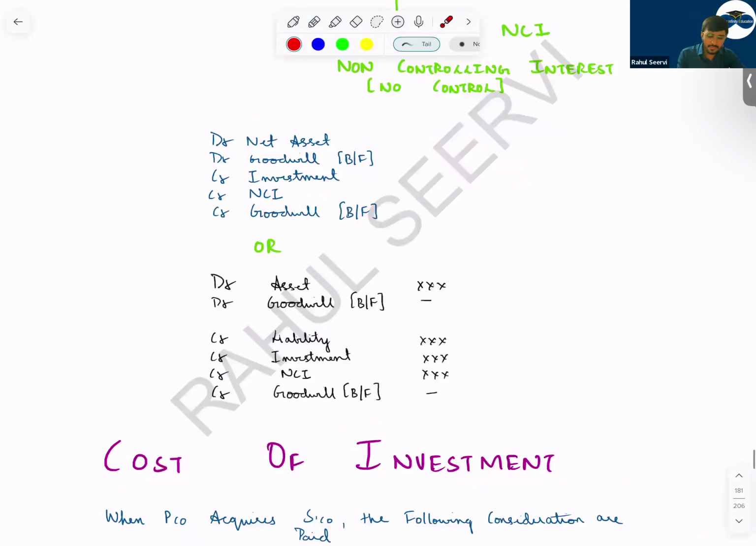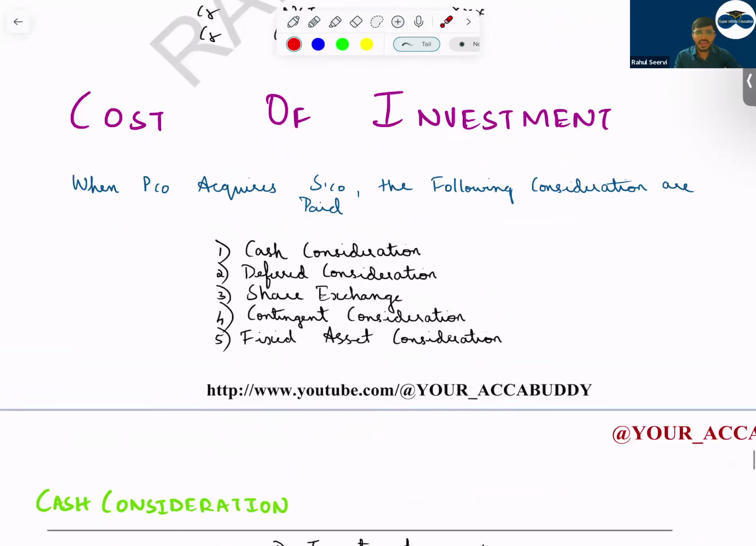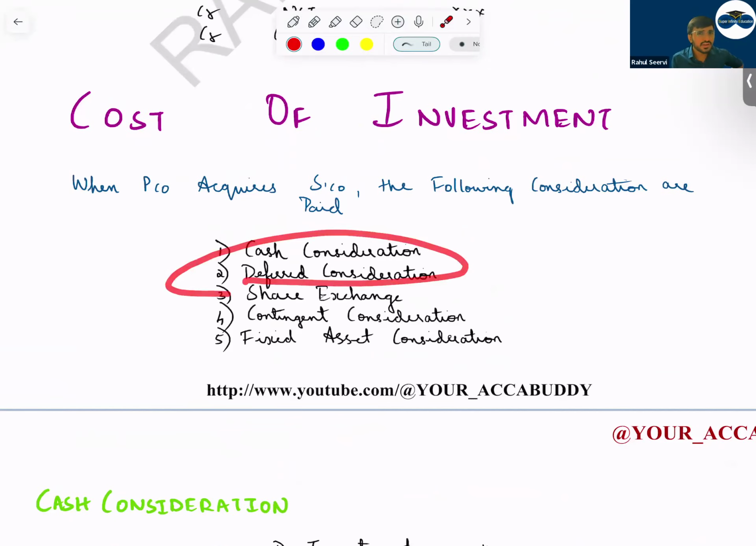Now coming to the types of cost of investment. Whenever companies make a purchase, what are the considerations which are paid by the parent company? So the first one is what? Cash consideration. Cash means we directly transfer the amount from the bank account. Then deferred consideration. Deferred consideration means what? The payment is done in the future, and the payment which is done in the future is not based on any condition.